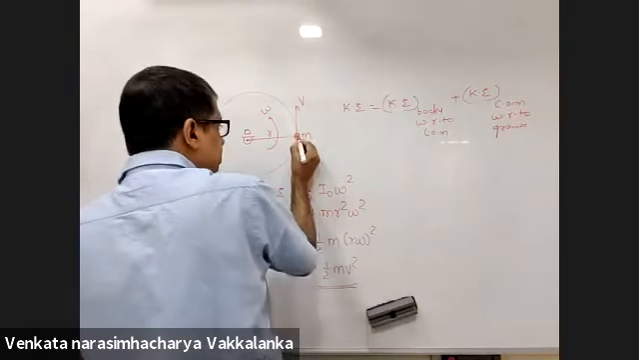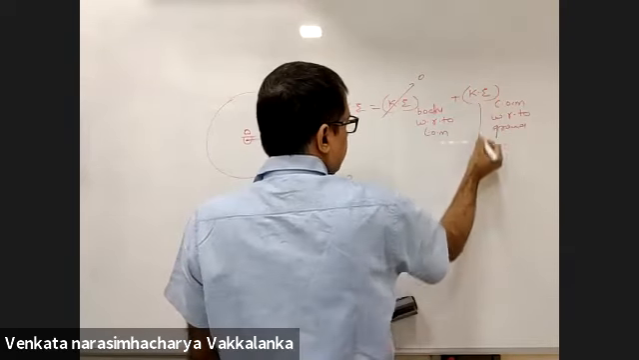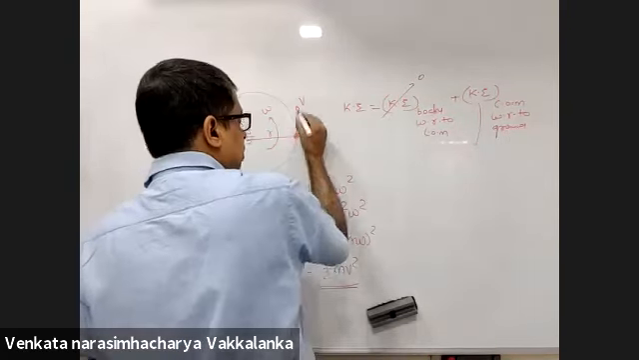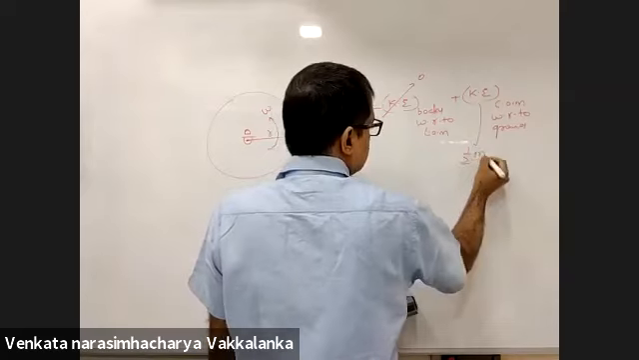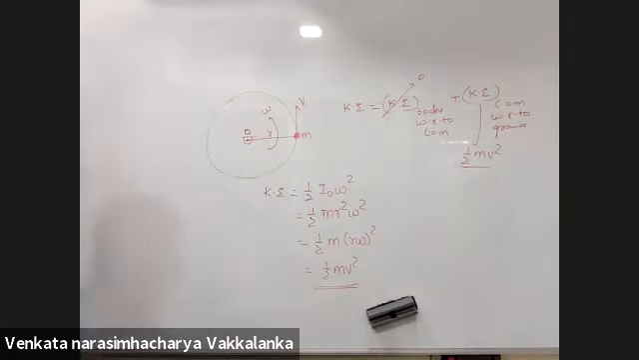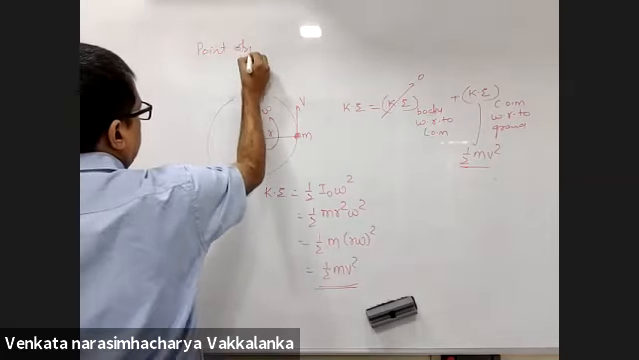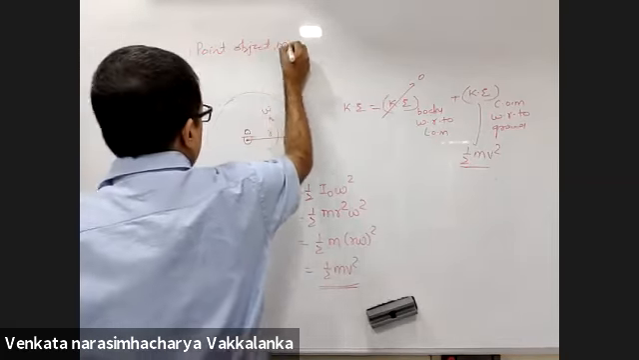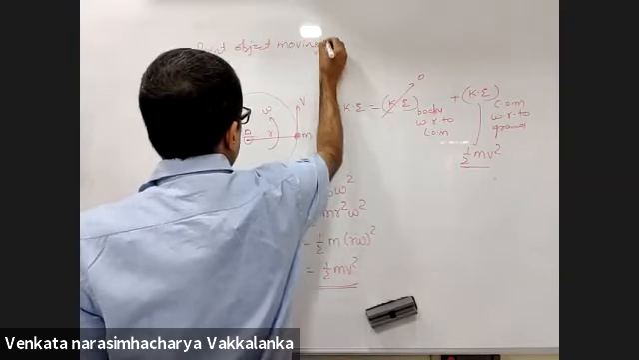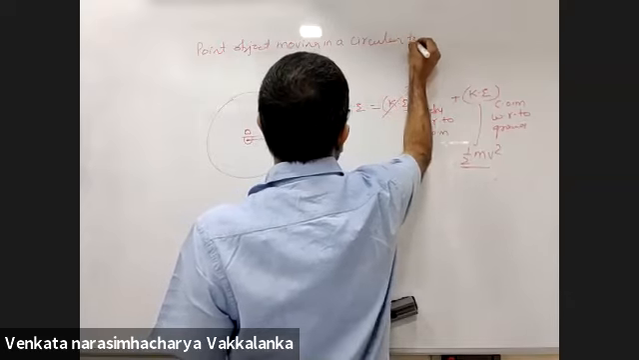Now, kinetic energy of the body with respect to its center of mass is zero. Kinetic energy of center of mass of the body with respect to ground is half mv square. That is my answer, which you will get even if you stand above O and calculate the kinetic energy. Point object going in a circular track.